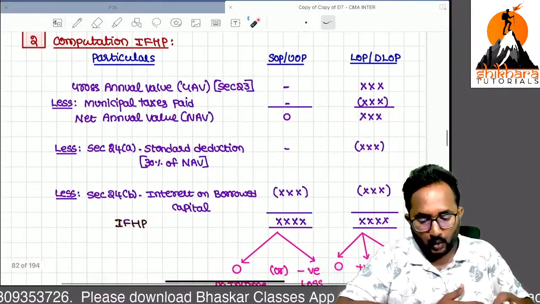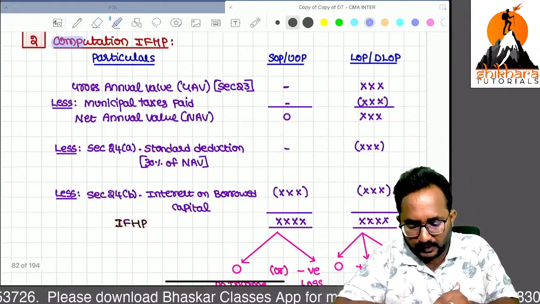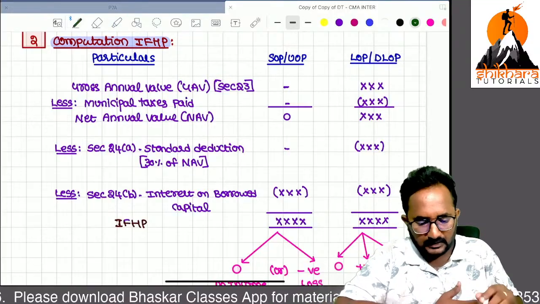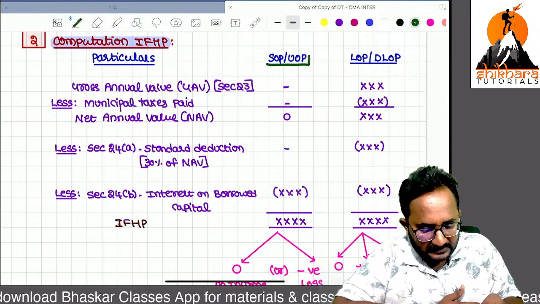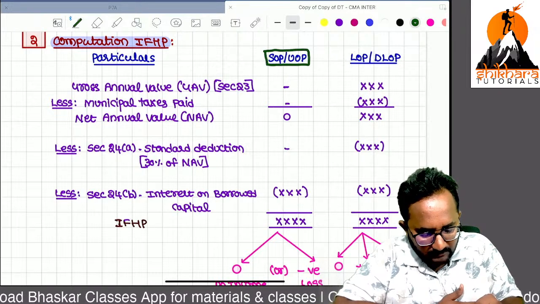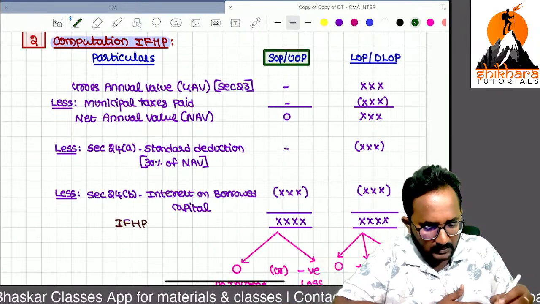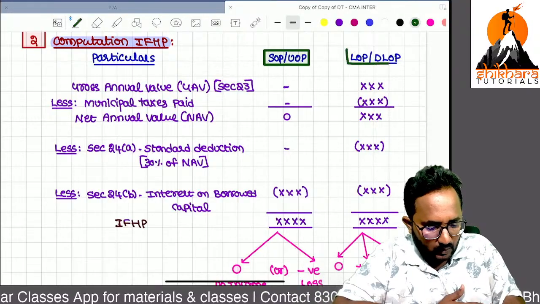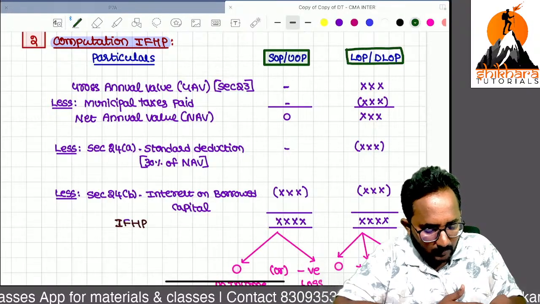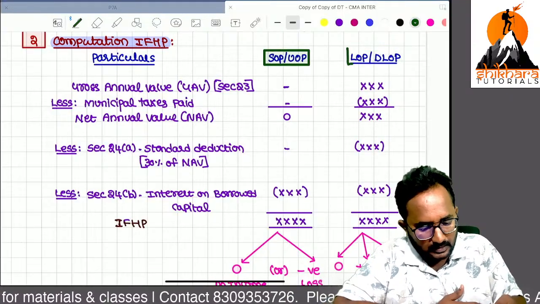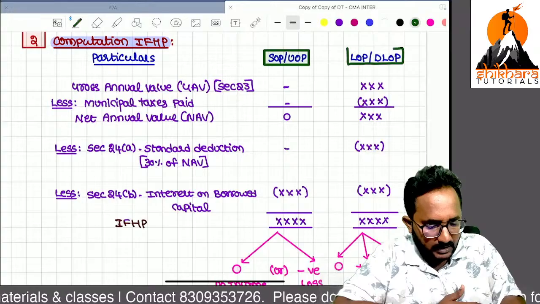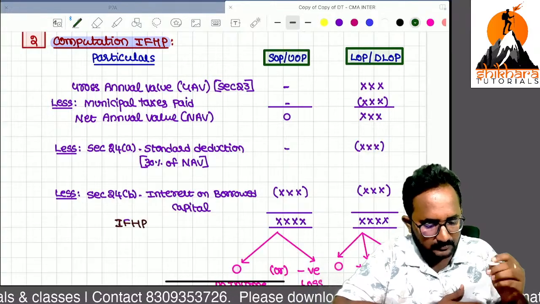Now, how to compute the income from house property? Listen carefully. If that property is used as self-occupied or unoccupied, we have to follow this format. If that property is let out property or deemed let out property, you have to follow this format. I will tell you about deemed let out property also, remember.